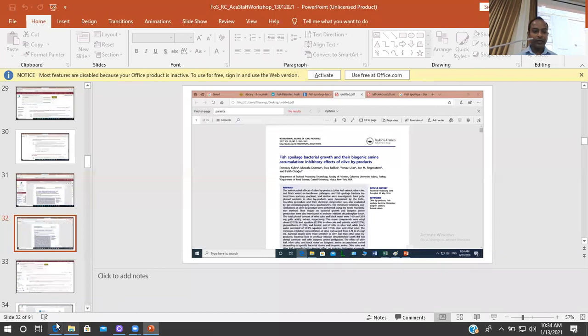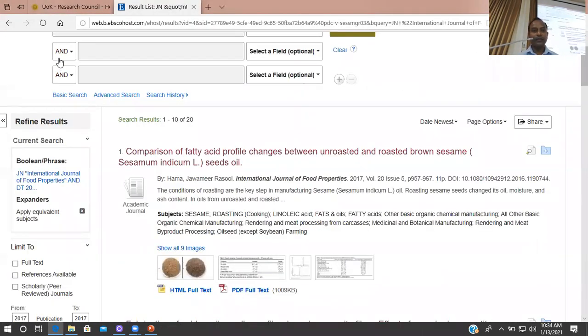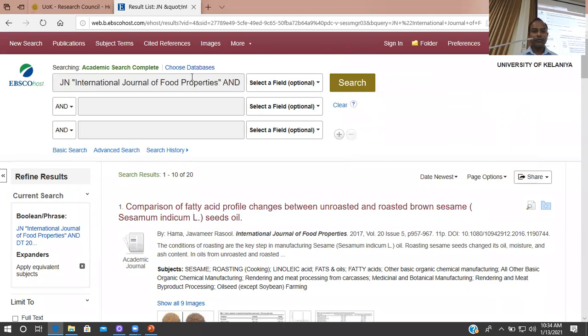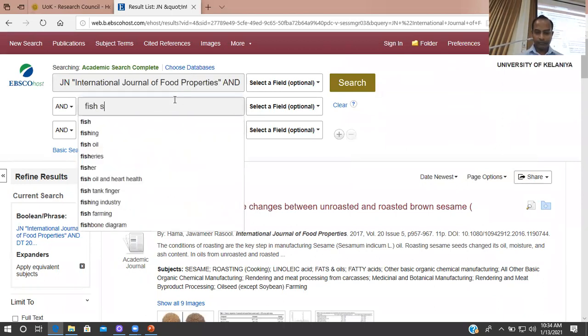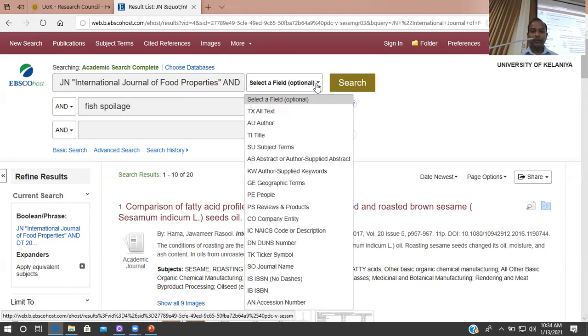And in addition to that, you can search the same database if you want to search within that particular journal. Then you can set the parameters.